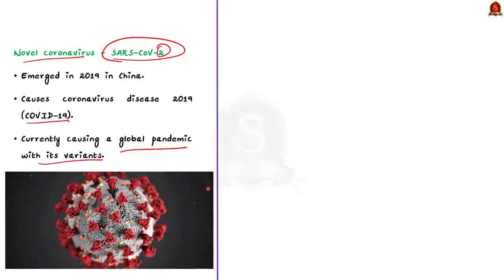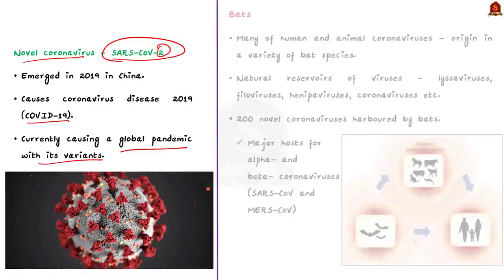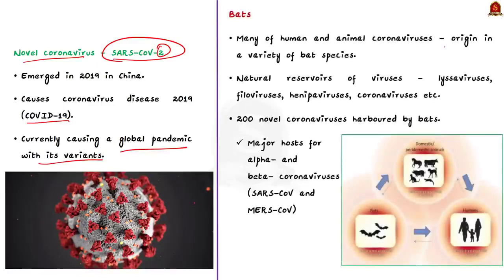Okay. The fact to be noted here is that many of these human and animal coronaviruses appear to have origins in a variety of bat species. See, we have heard that bats are natural reservoirs of viruses and harbor a variety of viruses. Now, many of these viruses in bats can cause diseases in humans and in agriculturally important animal species.